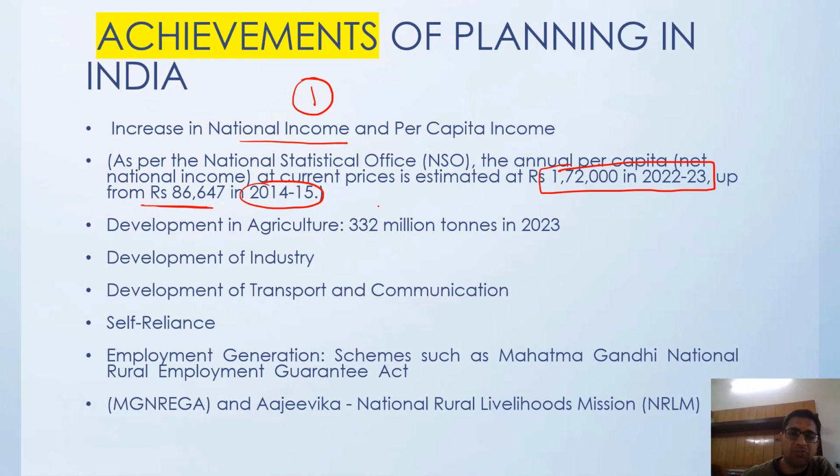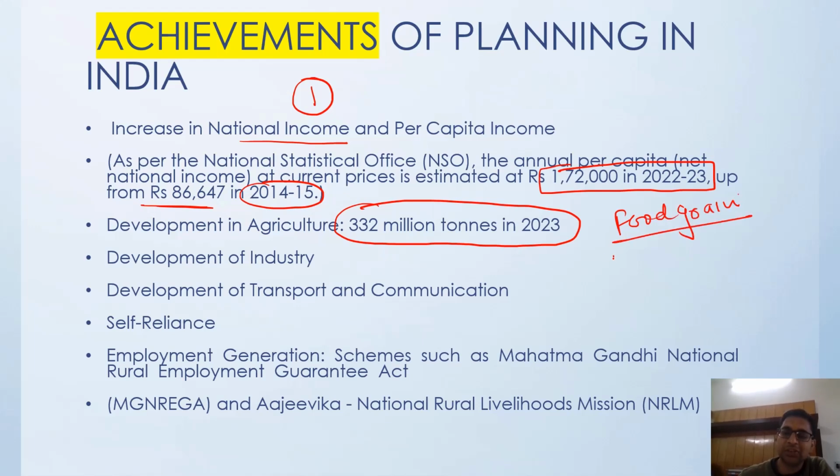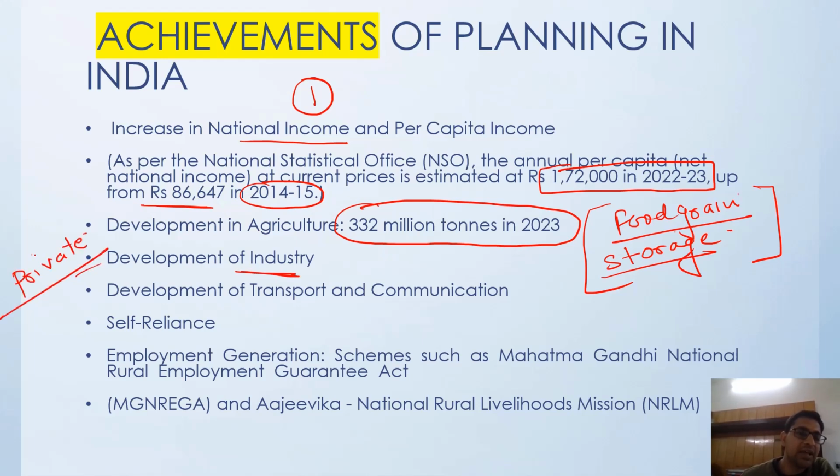Food grain production reached 332 million tons in 2023. The government has even started storage facilities for that, and is running the biggest storage facility plan. Development of industry: we have developed industry. We have privatized industries which were earlier under government control.